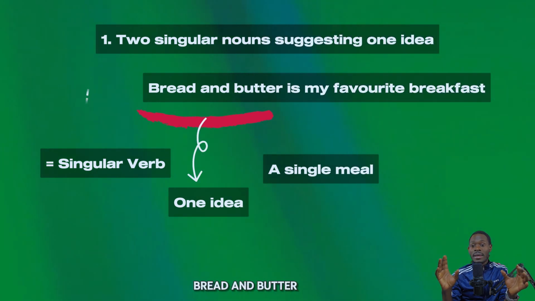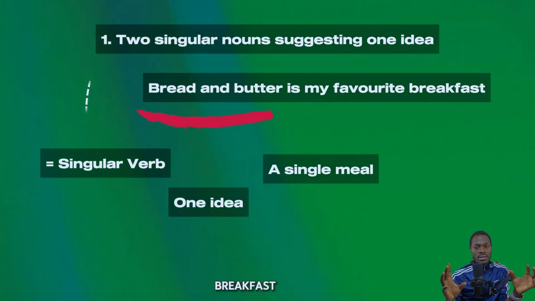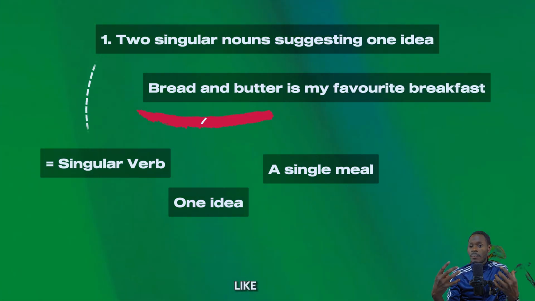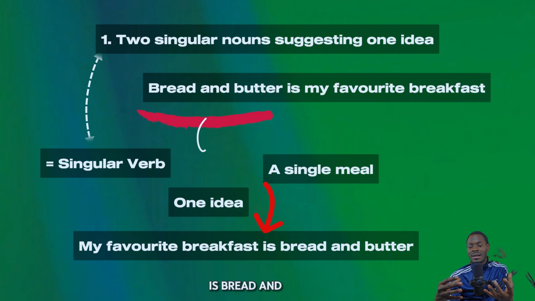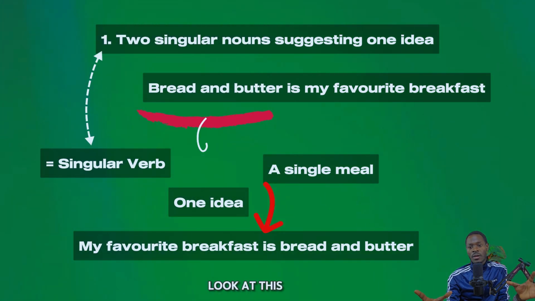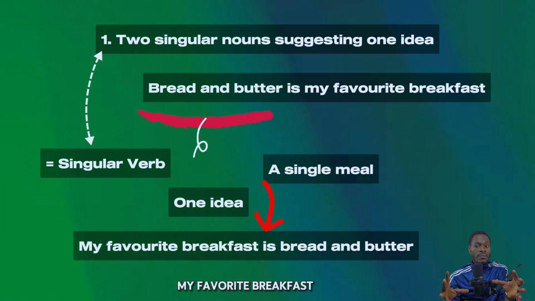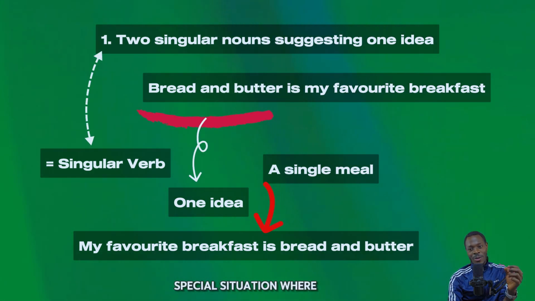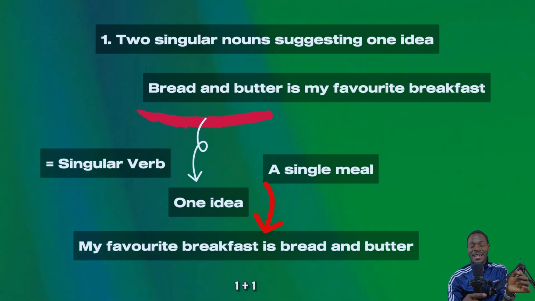When I say bread and butter is my favorite breakfast, bread and butter is what? It's just a single meal. I can say my favorite breakfast is bread and butter. Look at it this way. My favorite breakfast is bread and butter. This is a special situation where 1 + 1 equals 1 grammatically. When it comes to this grammar, 1 + 1 equals 1.